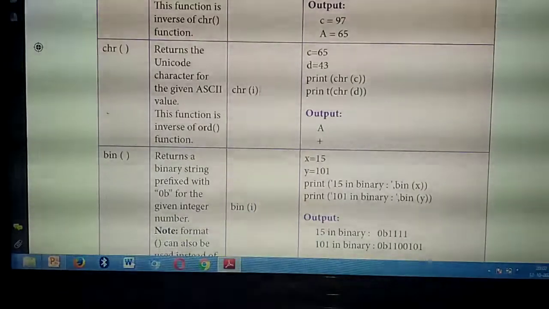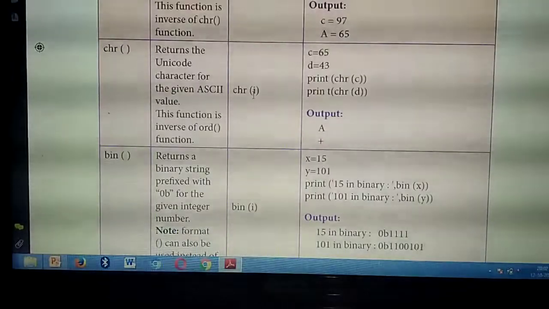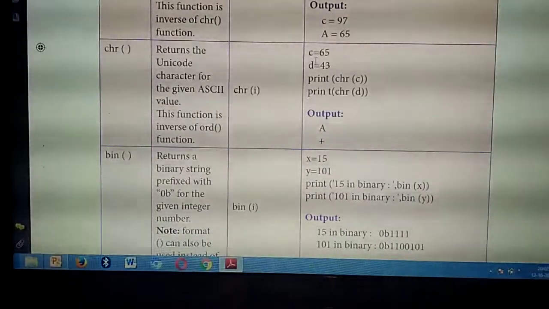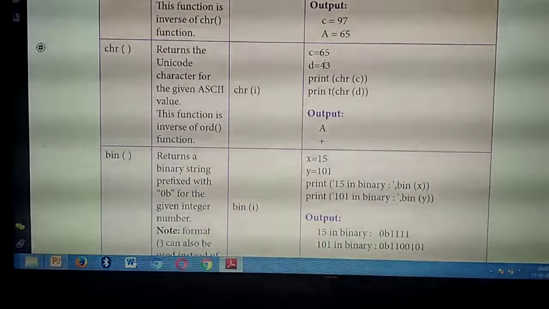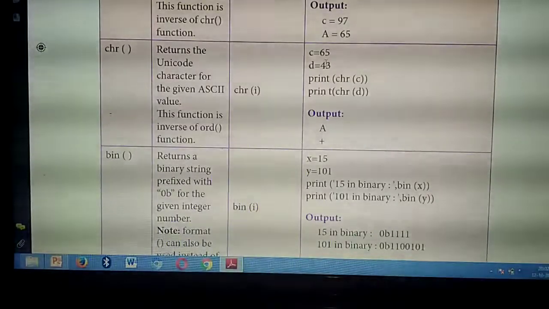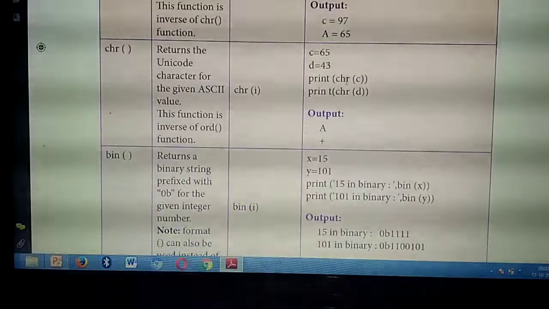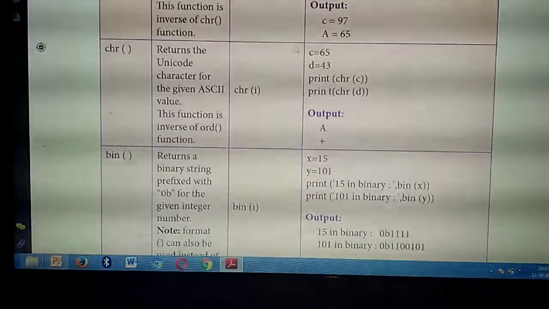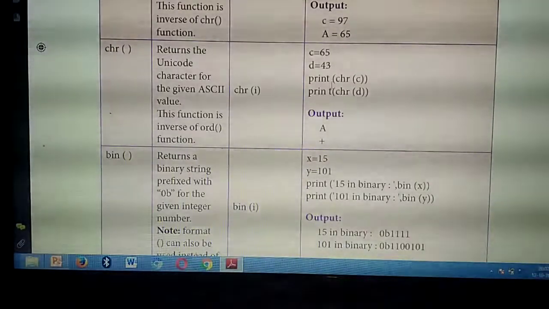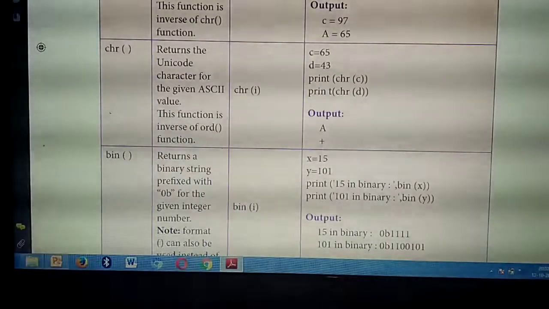CHR of, inside that you are giving one variable, any one variable you can give. Here they are giving I. Then see the example. Here also they are declaring two variables, C as well as D. In C they are giving 65, an ASCII value. In D they are giving the number 43. Then you are going to print CHR of C and CHR of D. So what will it represent? The number 65 represents the ASCII value of A. The number 43 represents the symbol plus.